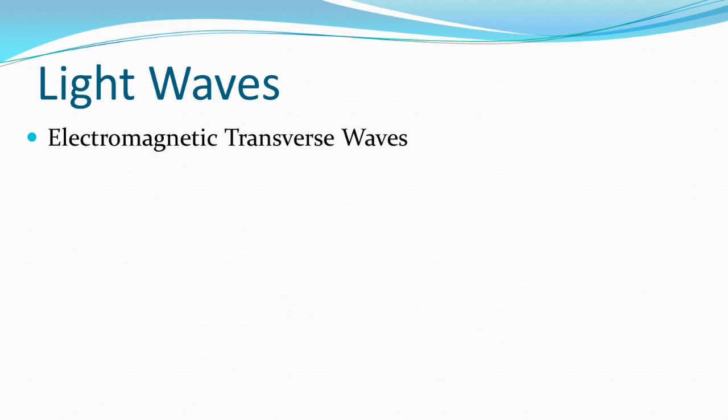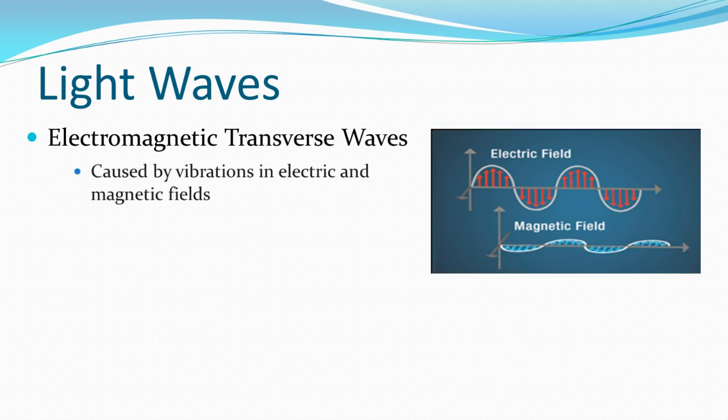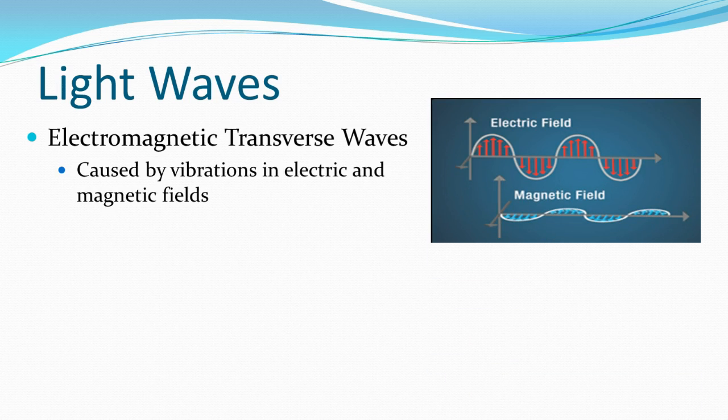These waves have crests and troughs. They have wavelengths that span a distance from a crest to a crest. They have amplitudes relative to the amount of energy, and they have frequencies that have specific meaning to the type or form of light. These electromagnetic transverse waves are caused by two separate waves, one electrical, one magnetic, vibrating at